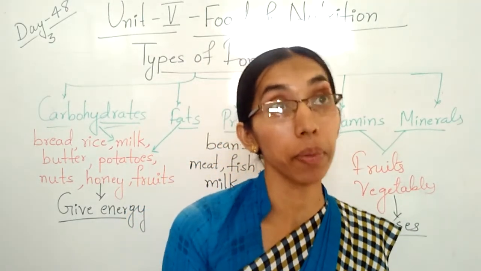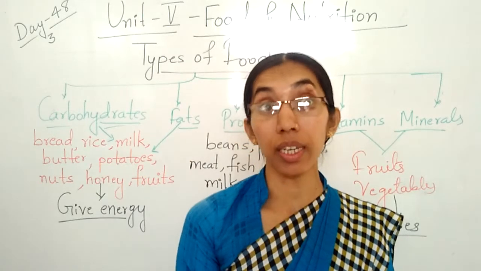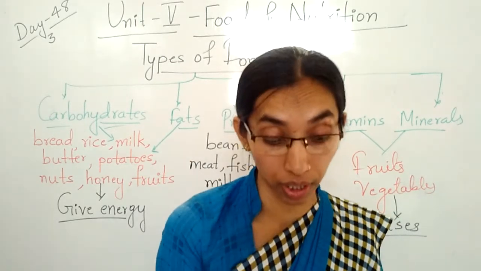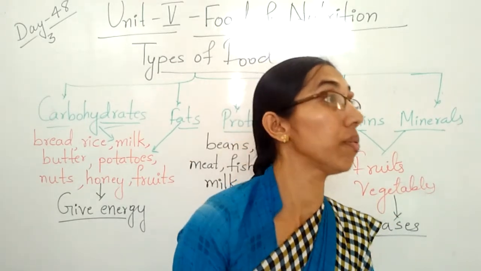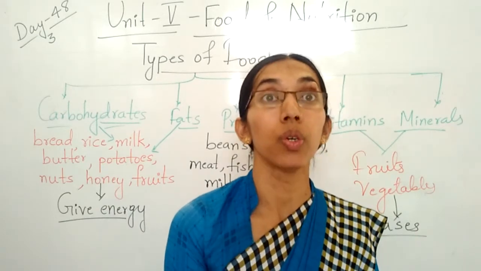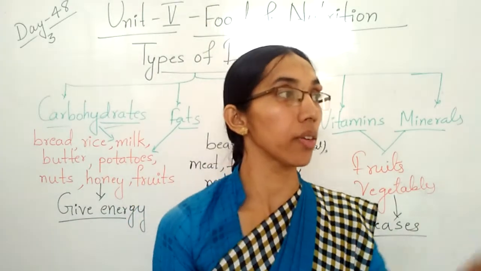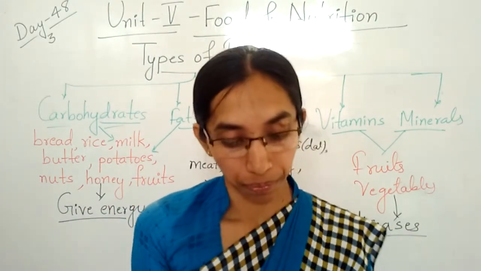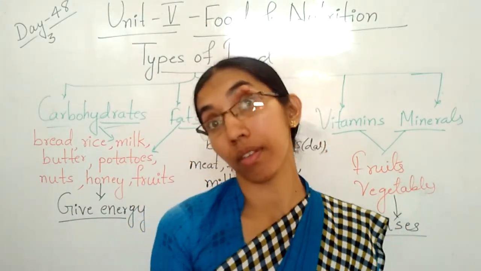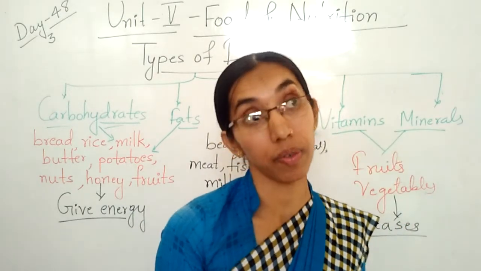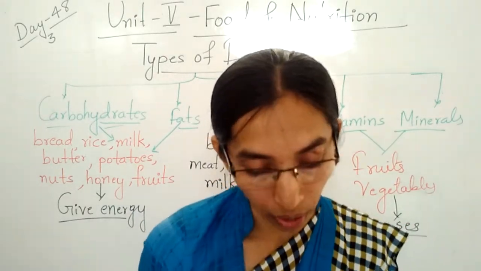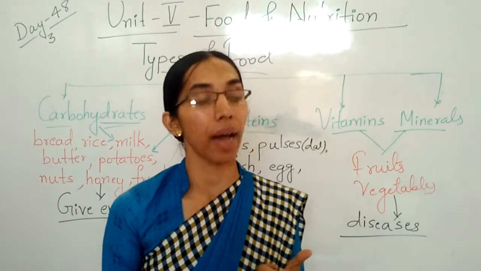Milk is the complete food. Clear, children? Milk is very important. We get milk from cow, goat, and sheep. Children, milk contains water to a very large extent. So milk contains fats.